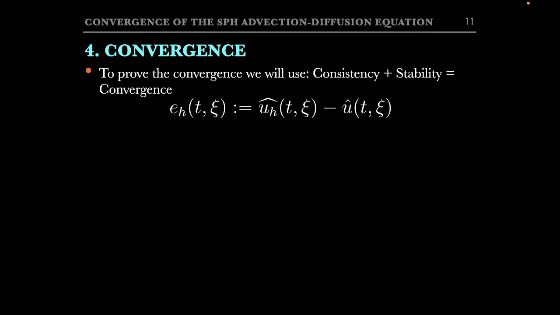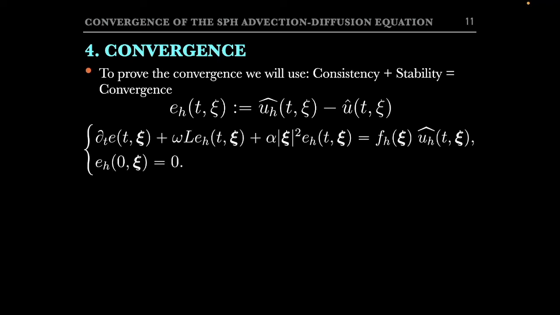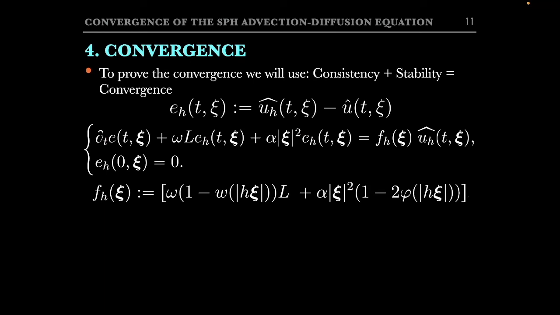Okay, so now let's go for the proof of the convergence. To do so, we will base ourselves on the well-known result, consistency plus stability equal convergence. So we define the error as the difference in the Fourier space of the SPH and the exact solutions. Now, this function, the error, solves the following equation, which, as you can see, has the form of the exact advection diffusion equation in the Fourier space, and where little fh is the following function.